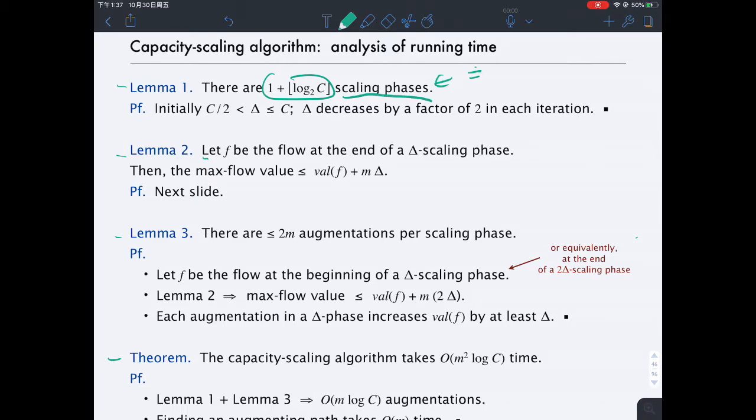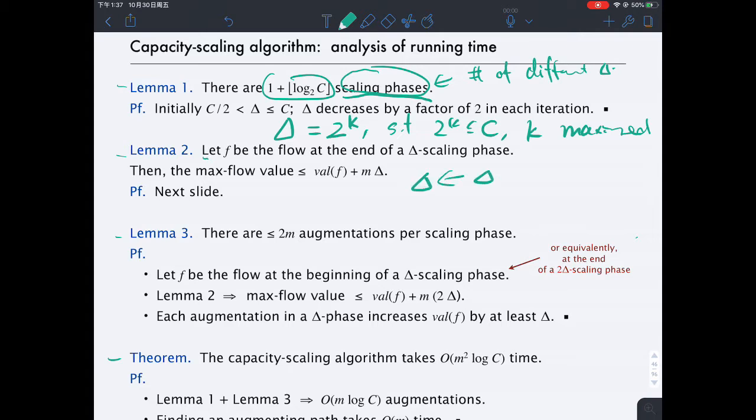Scaling phrases are basically the number of different deltas we have seen throughout the whole algorithm. Just recall how we set up the delta. We set the first delta equal to 2 to the k, such that 2 to the k is less than c and k is maximized. In each of the subsequent scaling phrases, we scale this delta by a half. So the second delta we are going to see is 2 to the k minus 1, the third one is 2 to the k minus 2, and so on and so forth. Eventually we will get delta equal to 1.